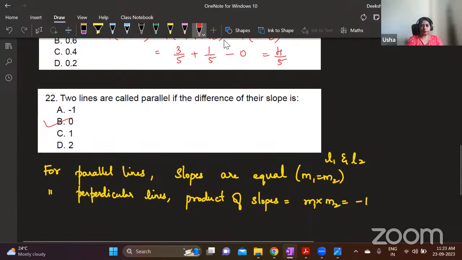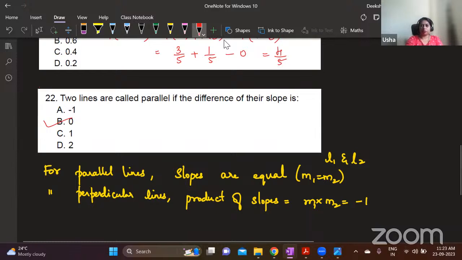Okay. So what is tan A plus B formula? Write down tan A plus B formula. Tan A plus B is tan A plus tan B divided by 1 minus tan A into tan B. This is the formula. Make a note of this.